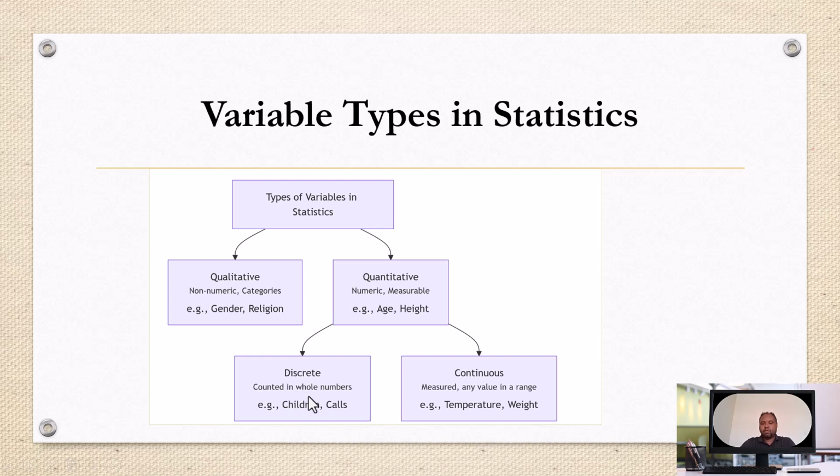With this type, we cannot say we have 1.3 children or 1.3 accidents. Rather, no child, one child, two children, three children, right? This can only be described by whole numbers. So these variables are all about counting, right?